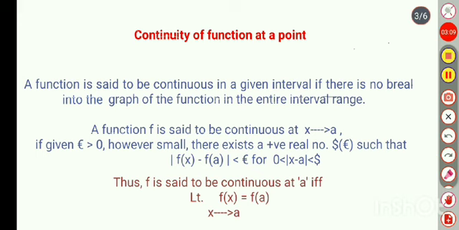Now, its definition: a function f is said to be continuous at x tends to a if given epsilon greater than 0, however small, epsilon being a very small positive quantity, there exists a positive real number delta, again depending upon epsilon, such that |f(x) minus f(a)| is less than epsilon for all those values of x where |x minus a| is lying between 0 and delta. So, this is the definition of continuity of a function at a point.